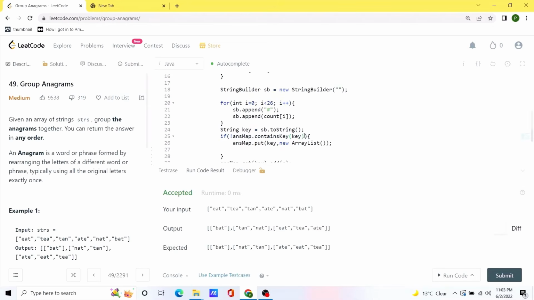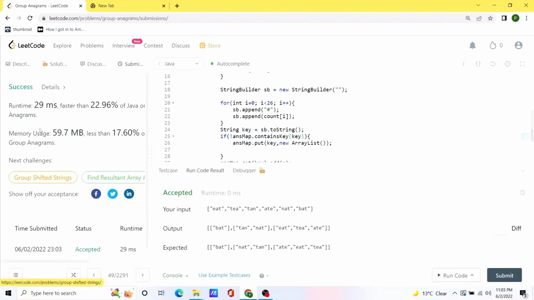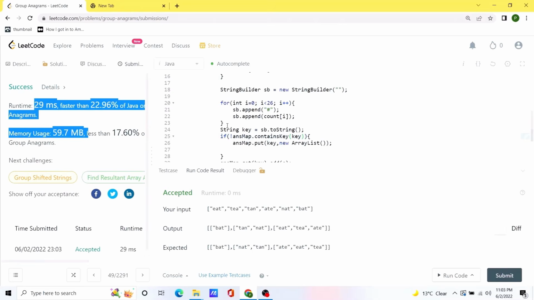Okay, seems like our solution is working as expected. Let's try to submit this code. And our code works as expected. I'll be posting the solution in the comments so you can check it out from there.